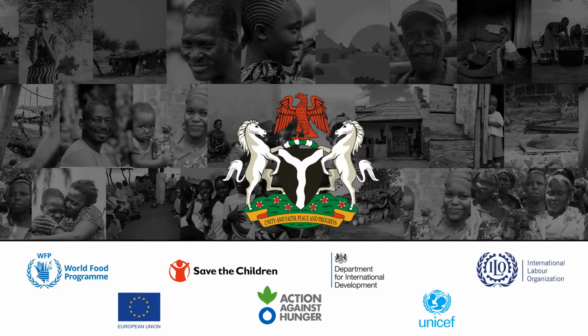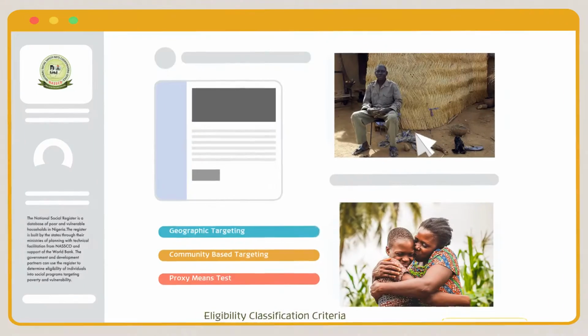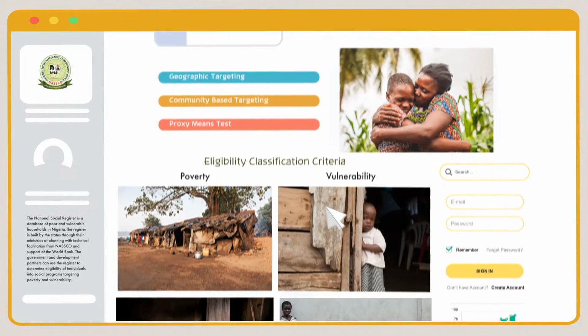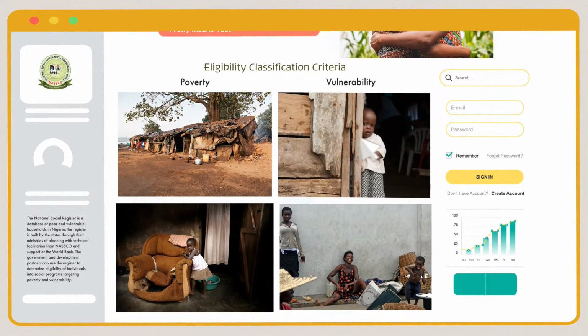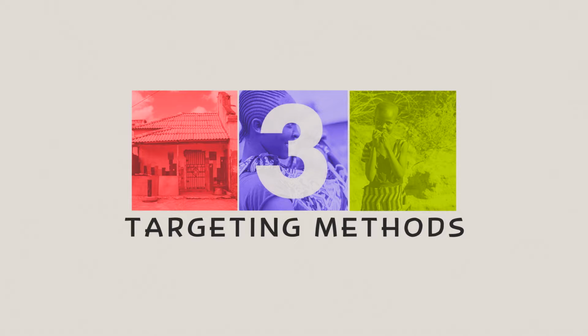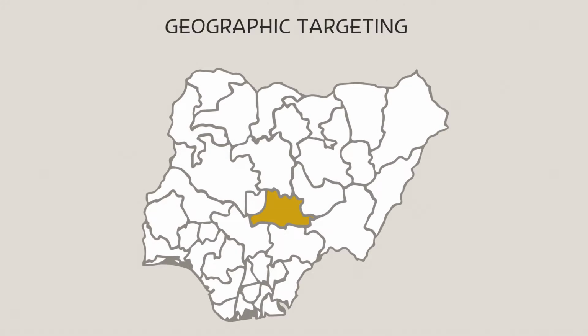The government and development partners can use the register to determine eligibility of individuals into social programs targeting poverty and vulnerability. The National Social Register is developed using three globally acceptable targeting methods. The first method is Geographic Targeting.